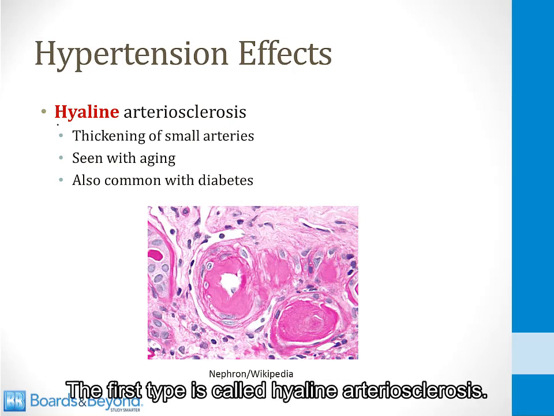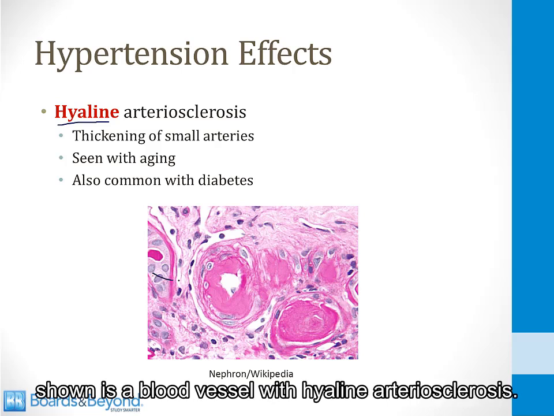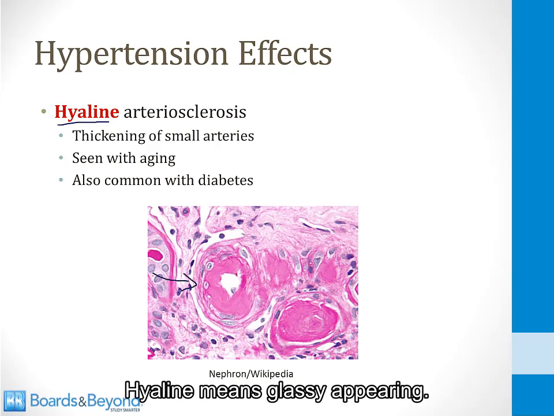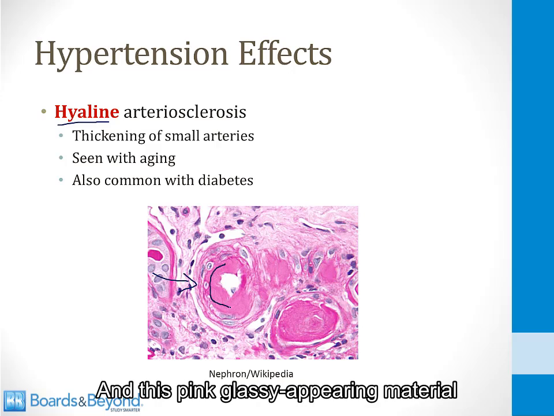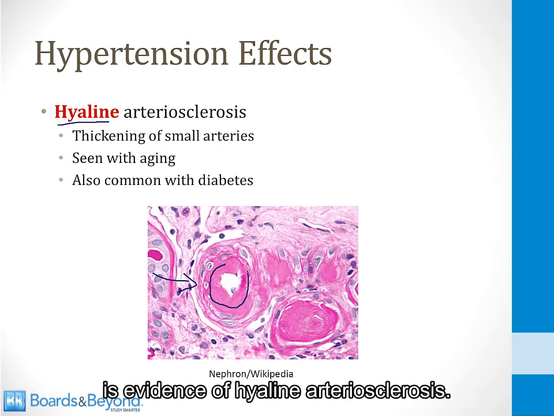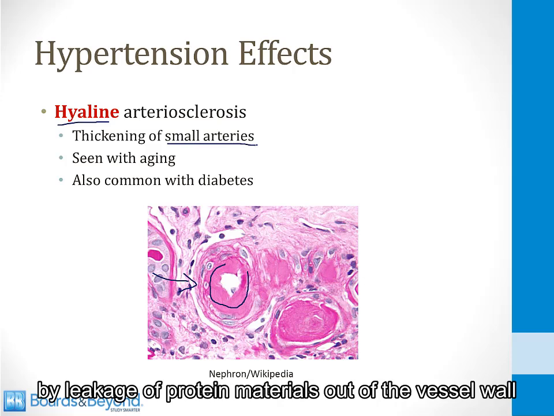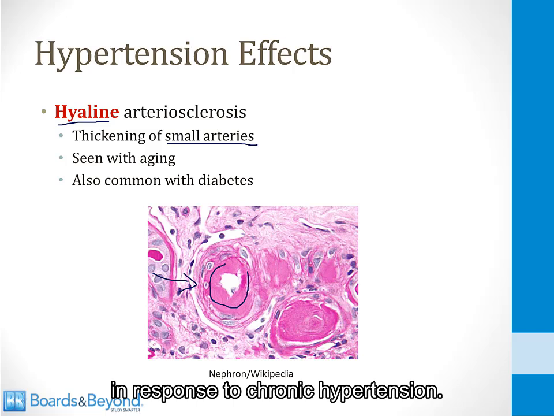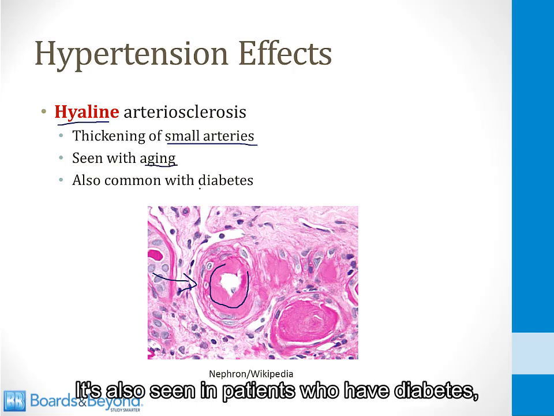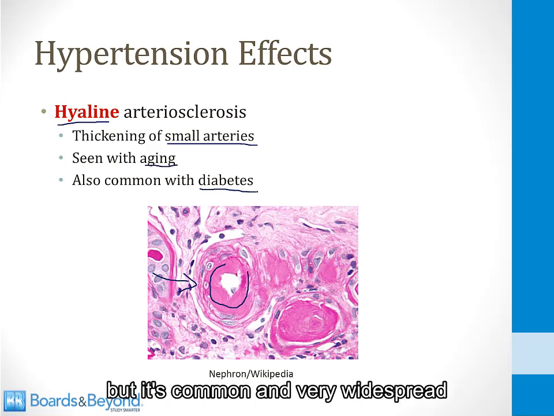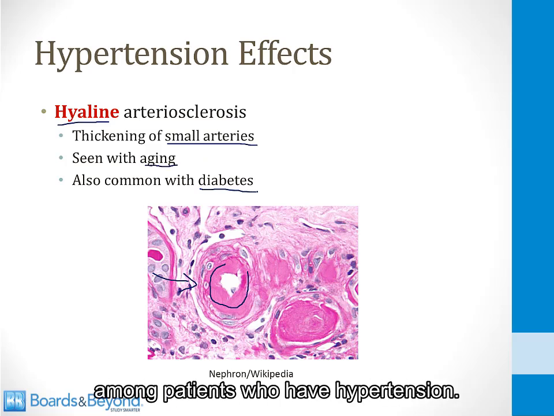The first type is called hyaline arteriosclerosis. If you look at this picture on the screen, shown is a blood vessel with hyaline arteriosclerosis. Hyaline means glassy appearing, and this pink glassy appearing material is evidence of hyaline arteriosclerosis. It's a thickening of the small arteries that is believed to be caused by leakage of protein materials out of the vessel wall in response to chronic hypertension. You can also see this with aging. It's also seen in patients who have diabetes, but it's common and very widespread among patients who have hypertension.